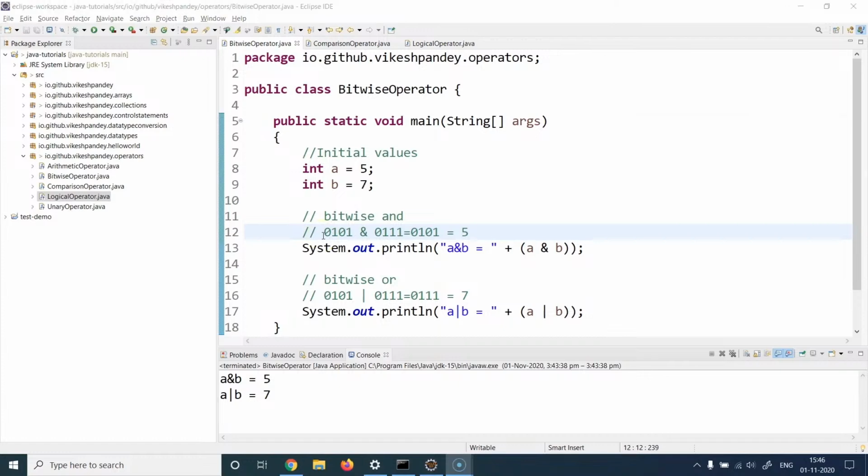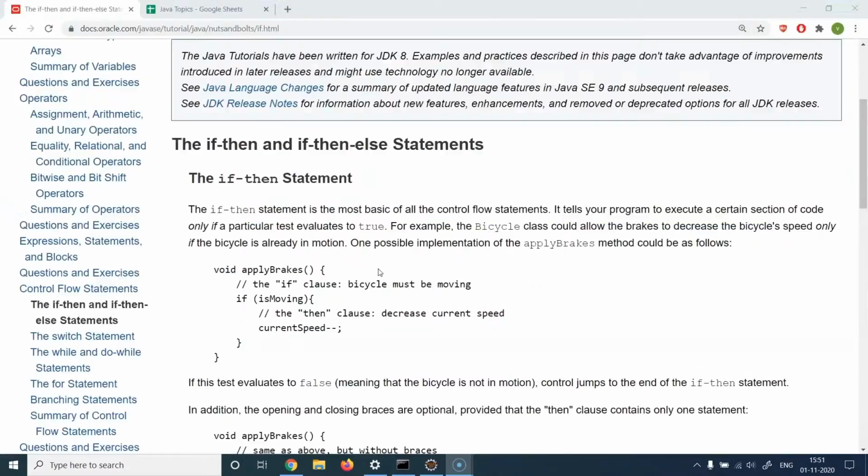So this is all I wanted to cover in this lecture. In the next session, we are going to talk about control flow statements like if, else, etc. So what are control flow statements and why do we need them? Control flow statements are the ones which help you control and define the flow of execution in your program. Now, why do we need them? Because if we want to evaluate some conditions or create some branches of execution, saying that if this condition becomes true, do this, and if this condition becomes false, do that. So you can see there are two different branches of execution of a program in this kind of approach.